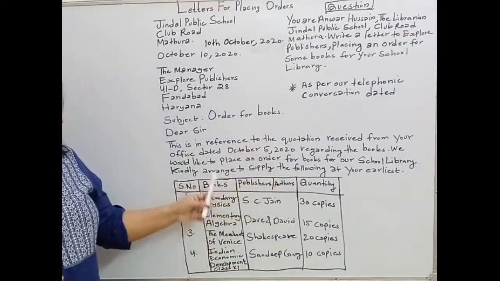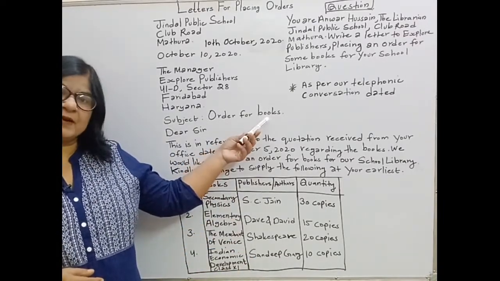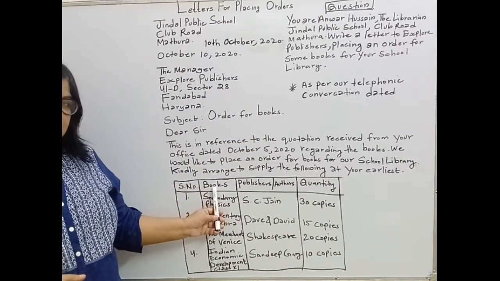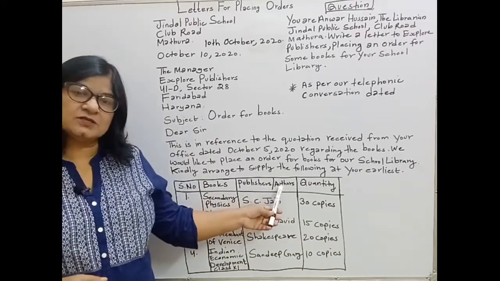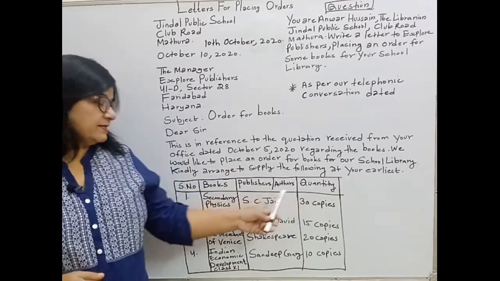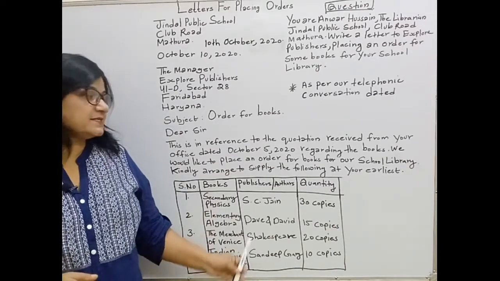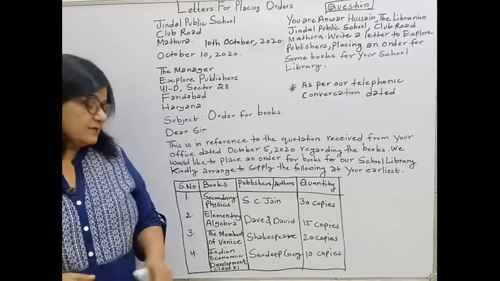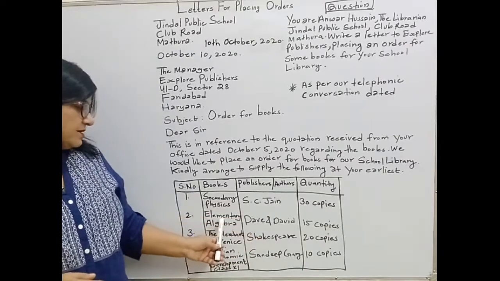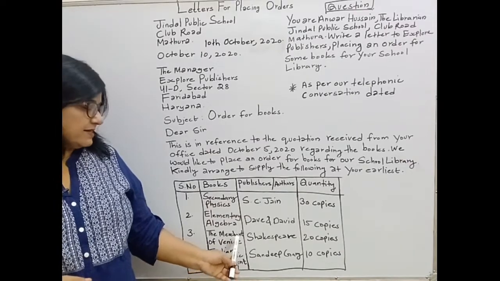And then in the tabular form, suppose you are writing for sports equipment, you can mention here in place of books, you can write items. And in place of publishers or authors, you can write brand. And here quantity. And then you can write the names of the items. Suppose you are placing an order for sports equipment, then you can write here volleyballs, and here you can write Nivea. Then cricket balls, you can write here SG, and then you can write footballs, you can write Spartan.